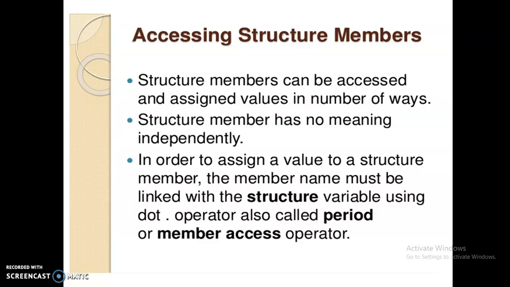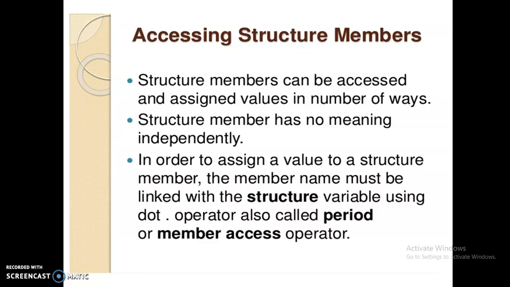Structure members can be accessed and assigned values in a number of ways. A structure member has no meaning independently. In order to assign a value to the structure member, the member name must be linked with the structure variable using the dot operator. Once again, if you want to give input to the members of the structure, the member name must be linked with the structure variable using the dot operator.